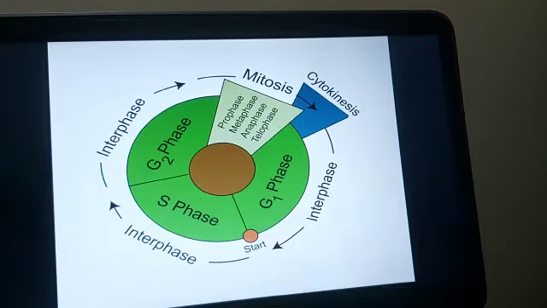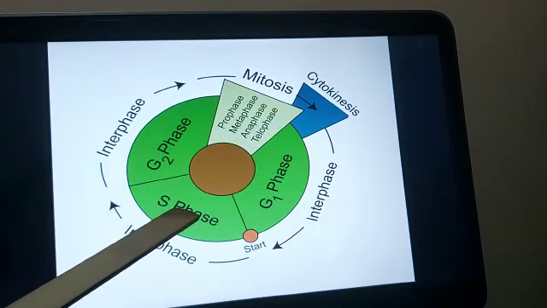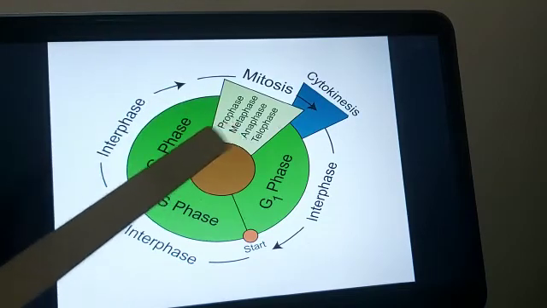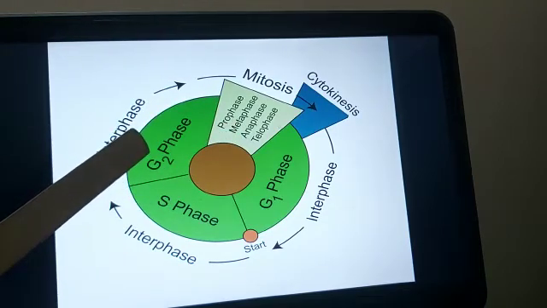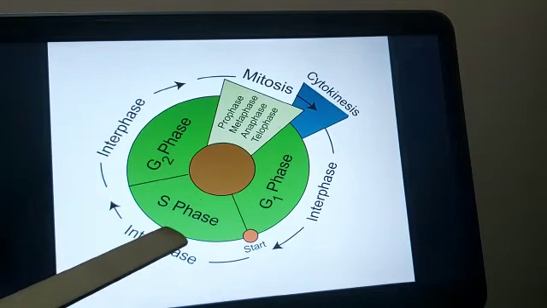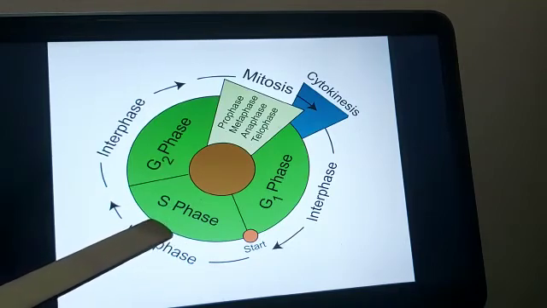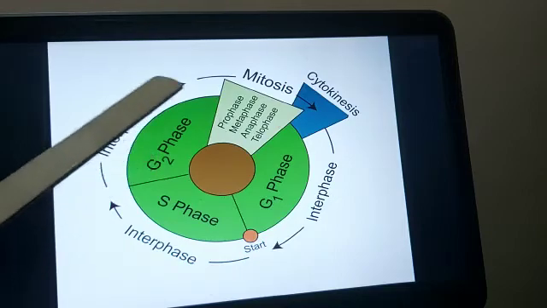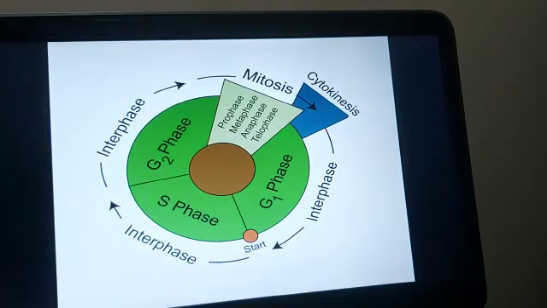Now the third phase is G2 phase or second growth phase. In the second growth phase, there is more RNA and protein synthesis. Since the DNA duplication has already taken place, all the enzymes that are required for the mitotic division are formed in this phase. Since the cell already has duplicated chromosomes, that is double the amount of DNA, the cell has no other way than going for the mitotic division, with one cell dividing into two cells.